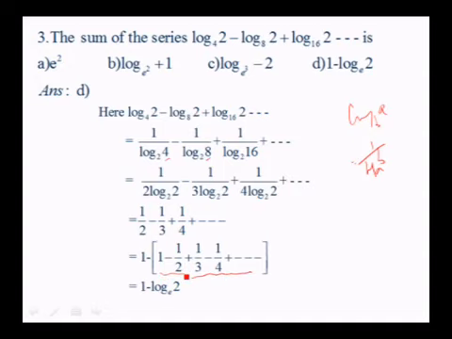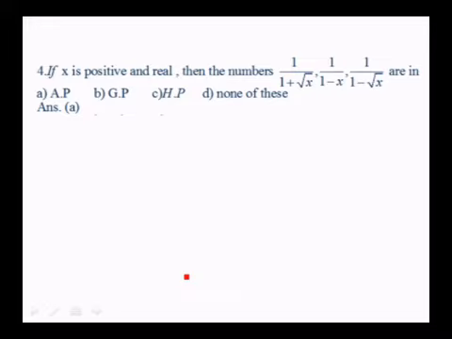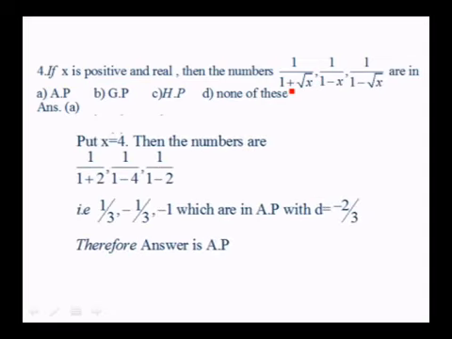So a couple of examples. If x is positive and real, then the numbers 1 over 1 plus root x, 1 over 1 minus x, 1 over 1 minus root x are in AP, GP, HP, none of these. So, if you consider these three numbers, if you put x equals 1, the second one becomes 0, so let us avoid x equals 1.